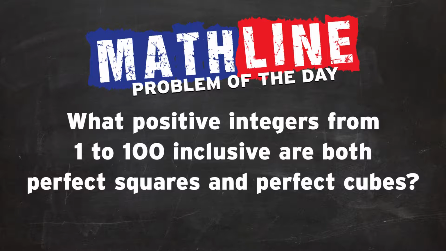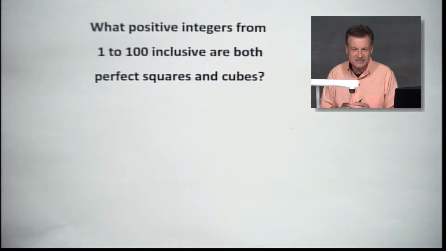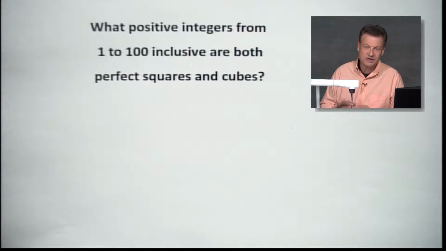Now you say, Ernie, what's a perfect square? It's like 3 to the second power. 3 times 3 gives you 9. So that's a perfect square. Now if I wanted to make a perfect cube, 3 times 3 times 3, which will give us 27, that's a perfect cube. All right, that's what we consider those things.